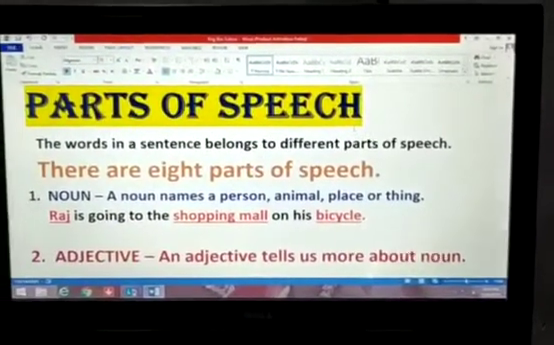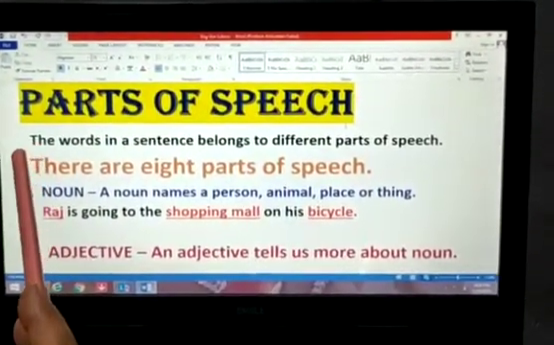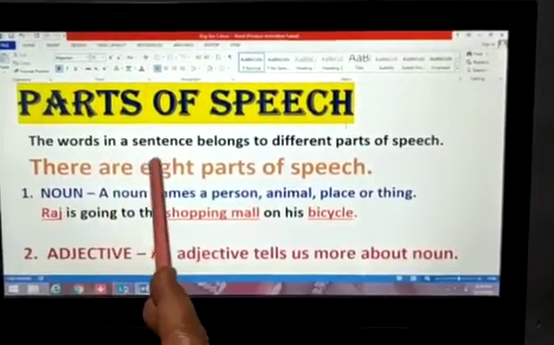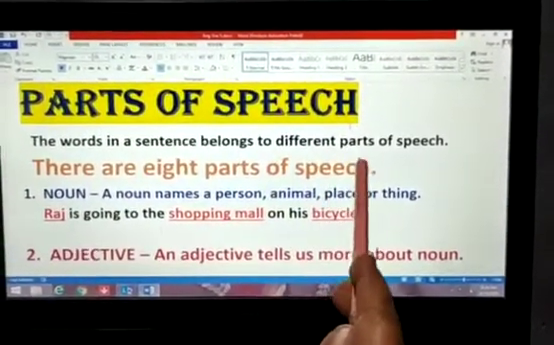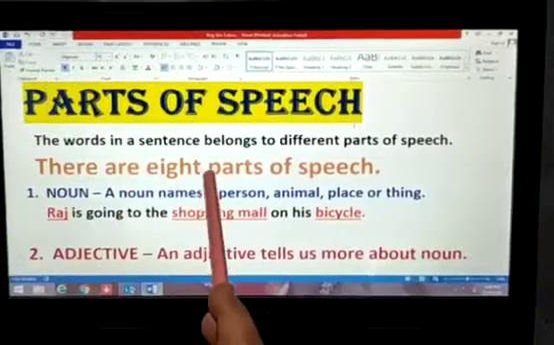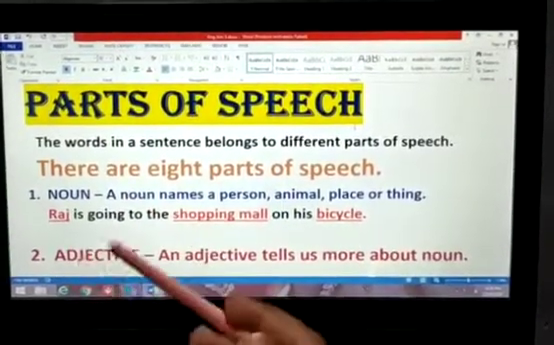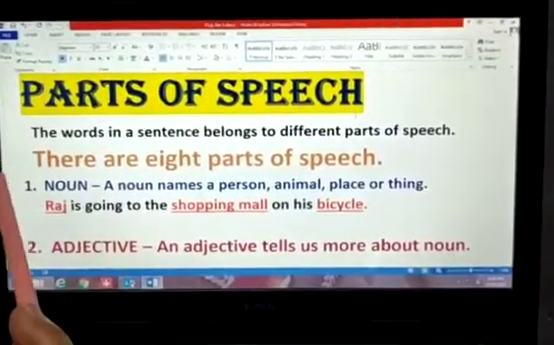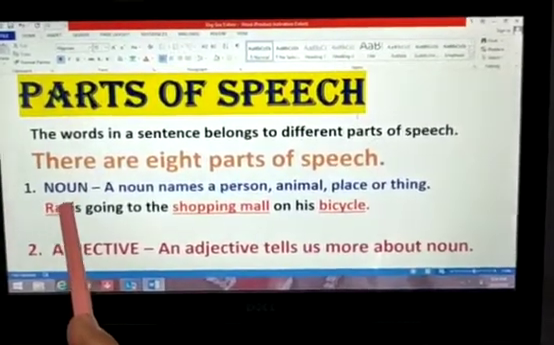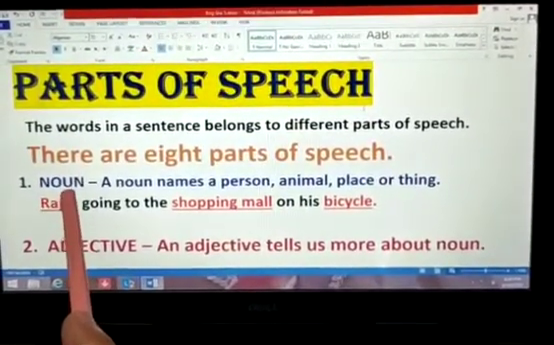First of all, we'll see what are parts of speech. The words in a sentence belong to different parts of speech. There are 8 parts of speech. So one by one we will go through that. First one is noun. So first we will see what is noun.